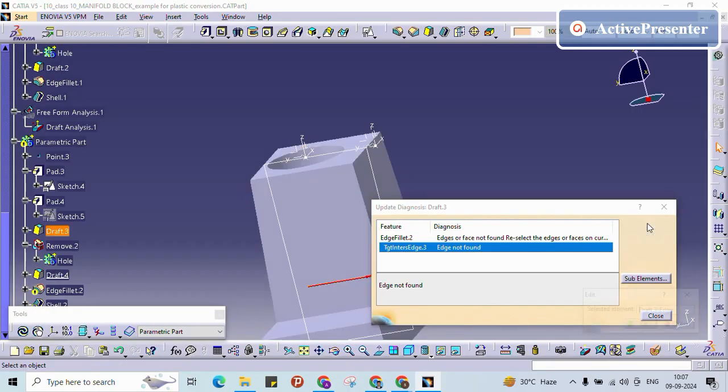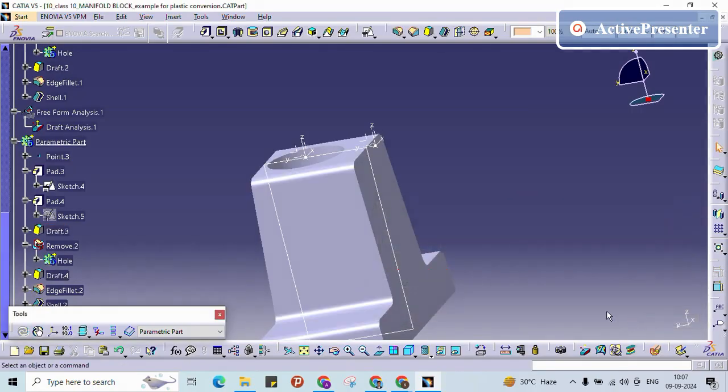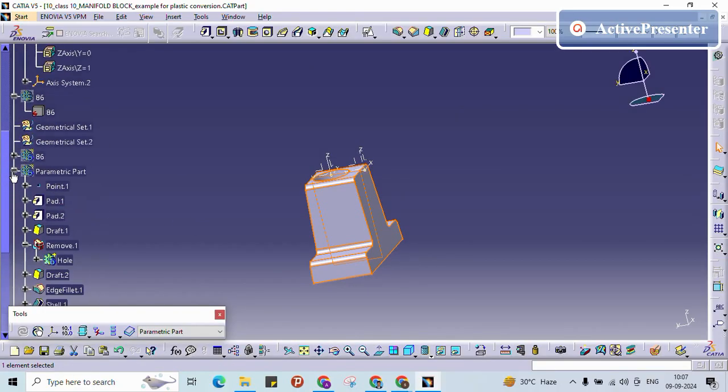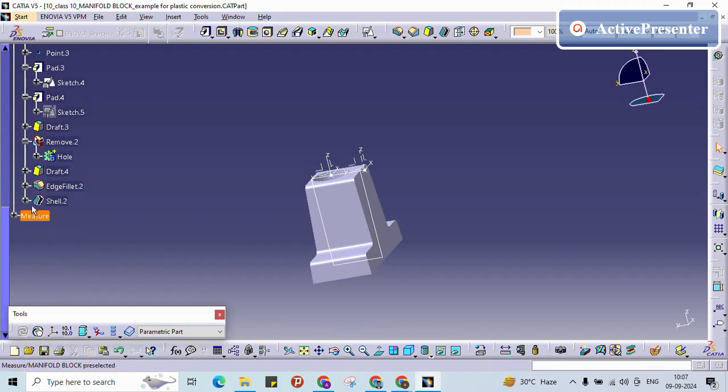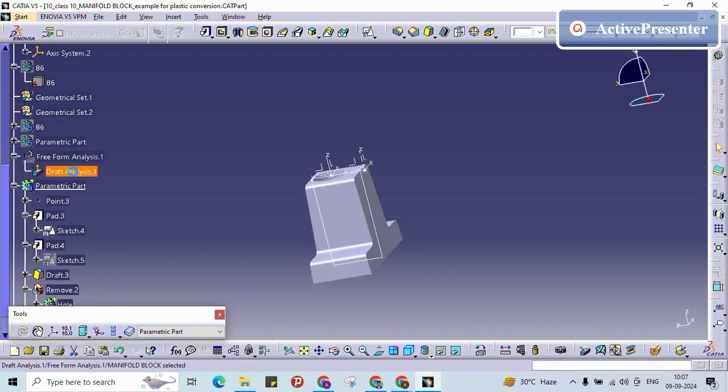Some fillet also we have provided, it is asking for that edge.